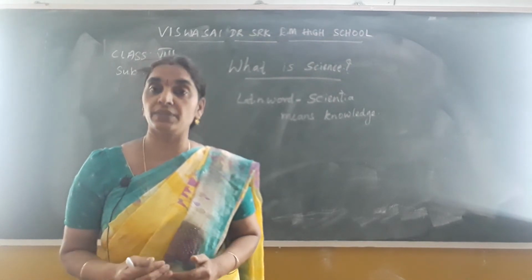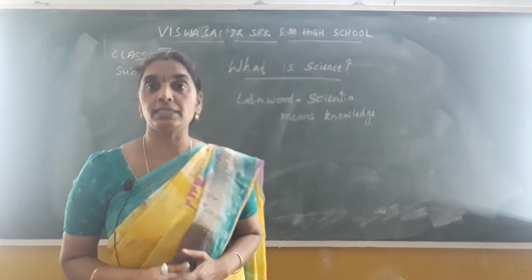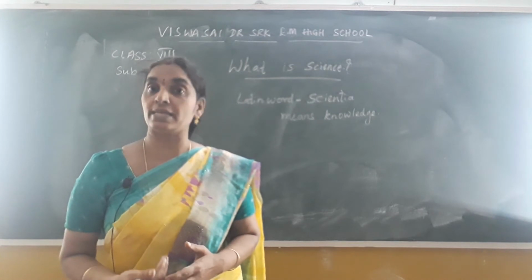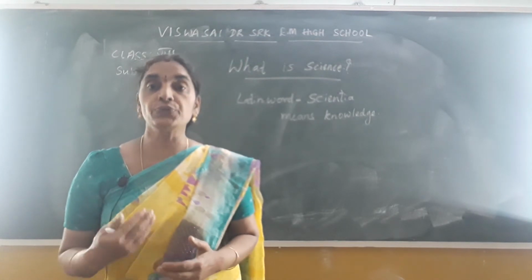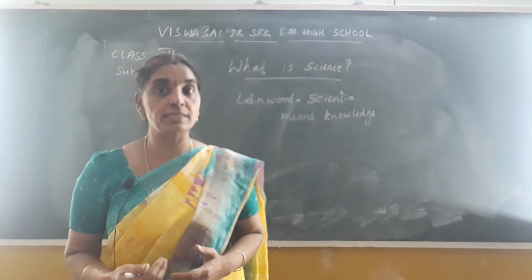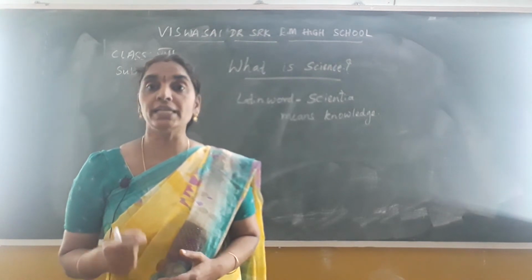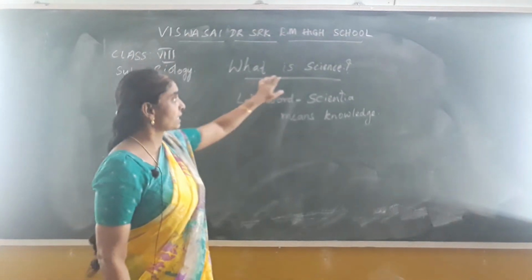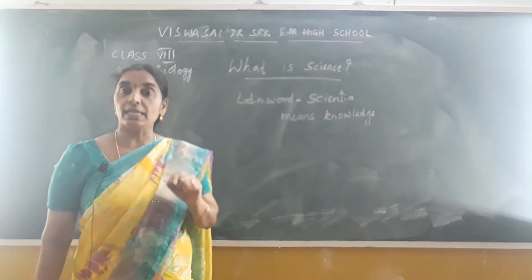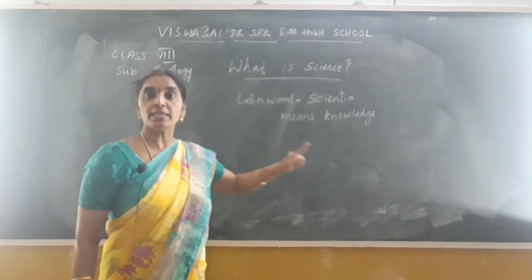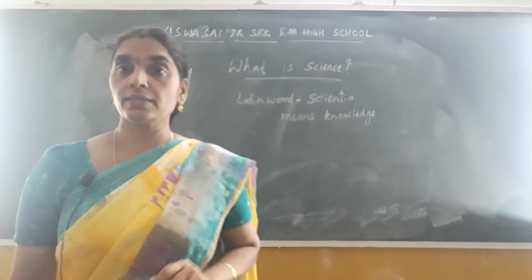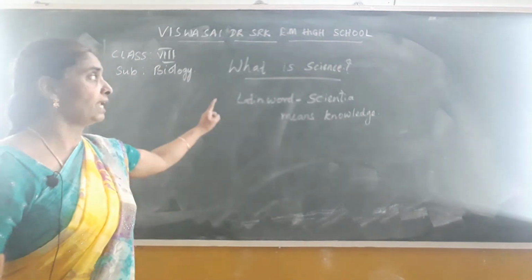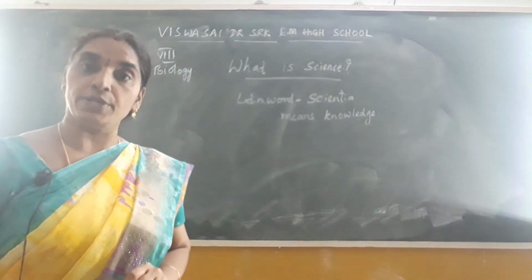The previously accepted data has also been taken to reveal the facts that are present in nature. That is called science. From which word is science derived, children? It is derived from the Latin word scientia, which means knowledge.